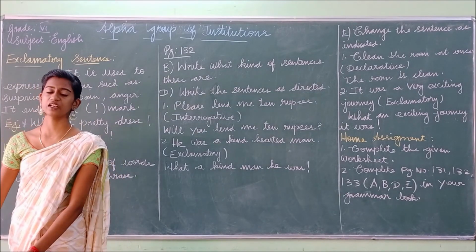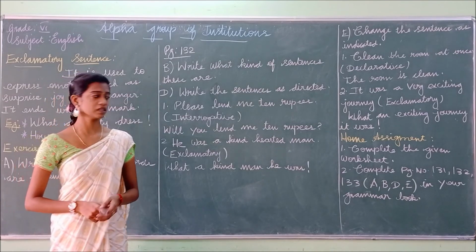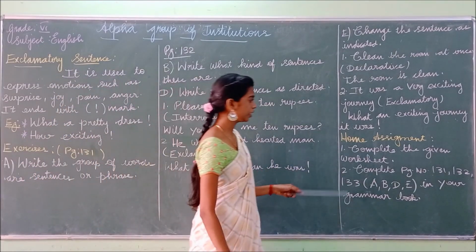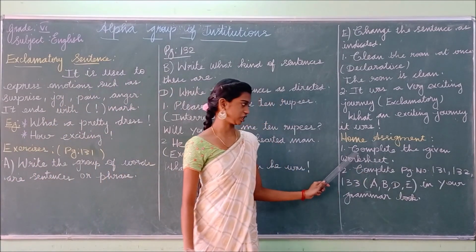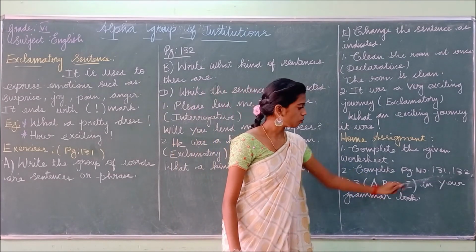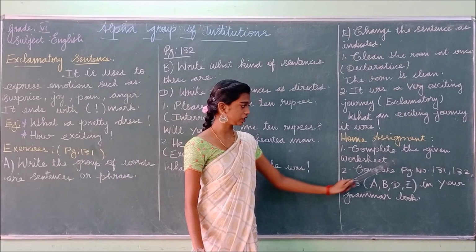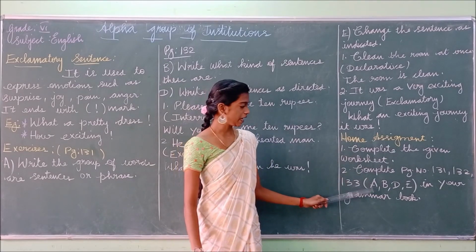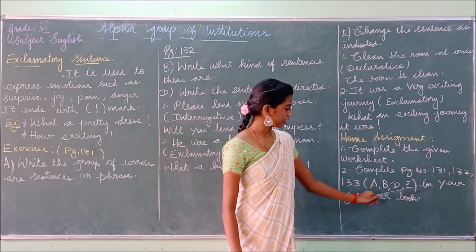Okay, so we have seen how to do the exercises. And this is for your home assignment. Complete the given worksheet, and complete page numbers 131, 132, 133. So in these pages you have to complete exercises A, B, C and E in your grammar.